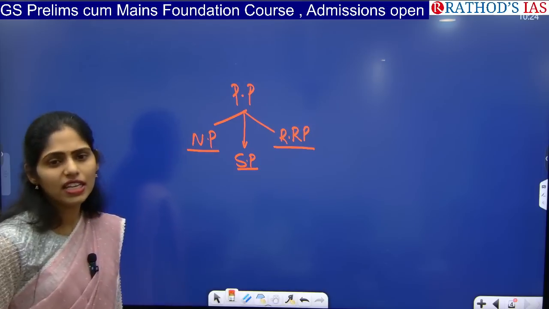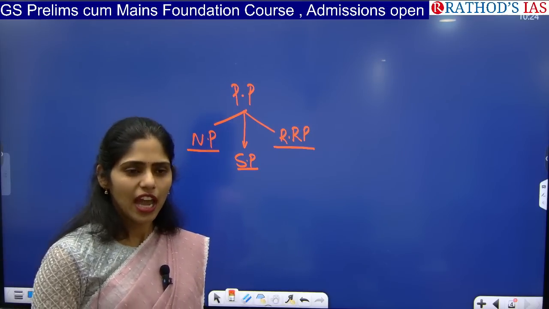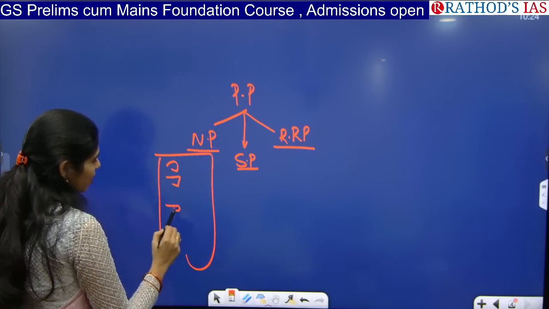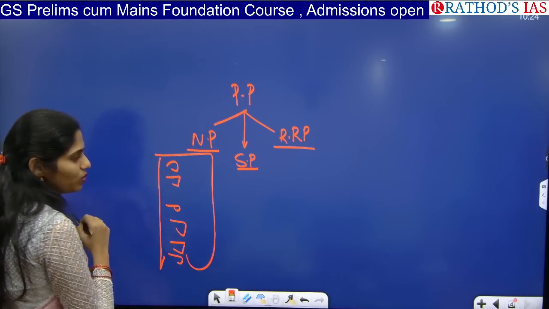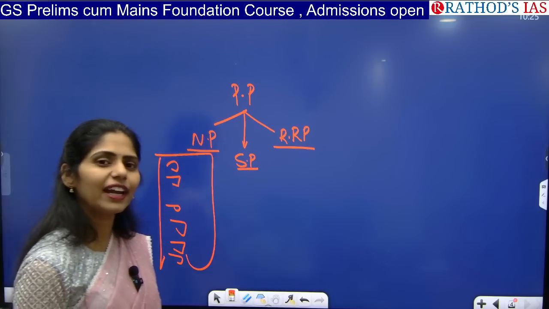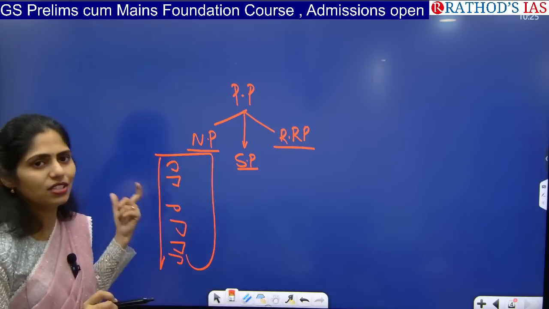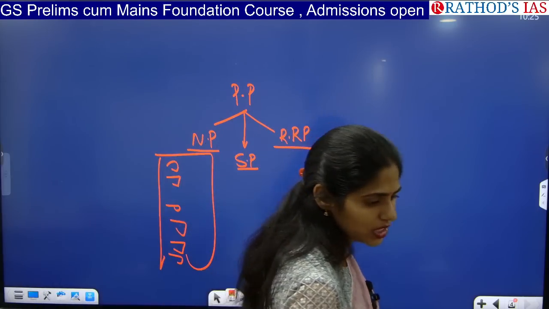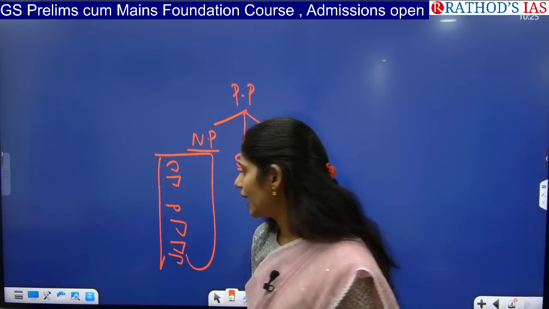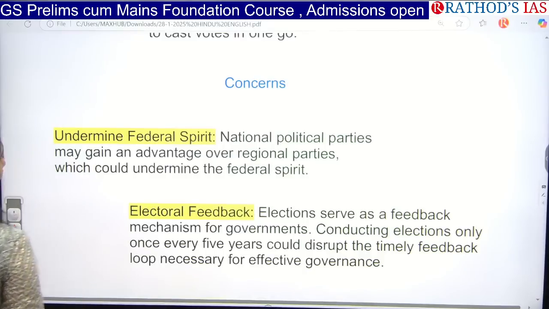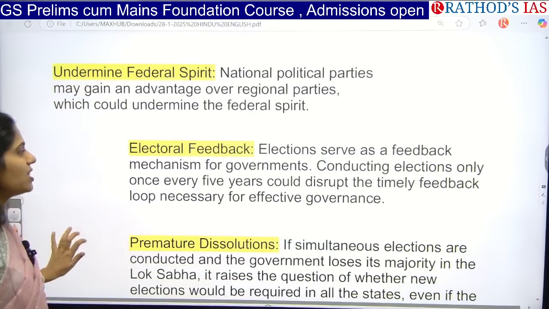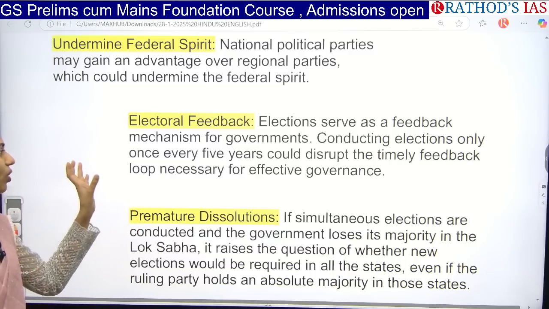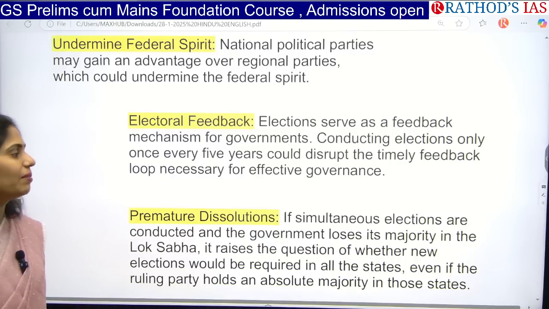Okay, so if you go for simultaneous elections and keep symbols on the EVM, national political parties will come first, and later state political parties and regional political parties, so that people will directly go and press only the buttons present at the top, so your state political parties and regional political parties will be affected. So this is one important concern regarding implementation of one nation one election. And even elections serve as a feedback mechanism for governments. So whenever you are conducting elections only once in 5 years, that could disturb the timely feedback.